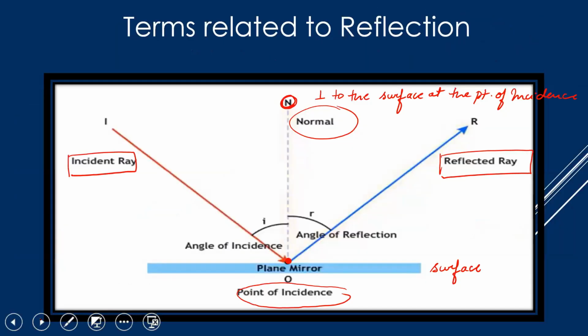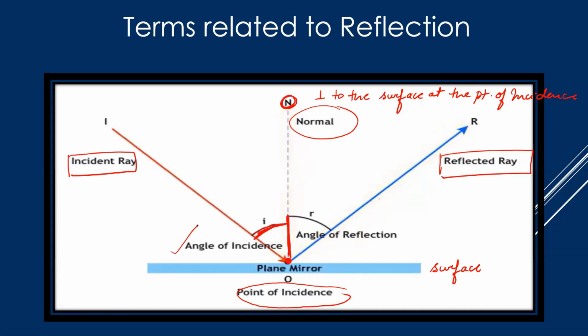So now, what is angle of incidence? Angle of incidence is always the angle between the normal and the incident ray. Can you see this dotted line, which is the normal? It is this one. So the angle formed by the normal and the incident ray is called the angle of incidence.